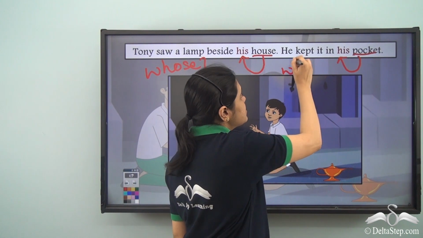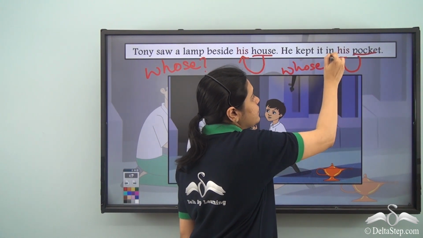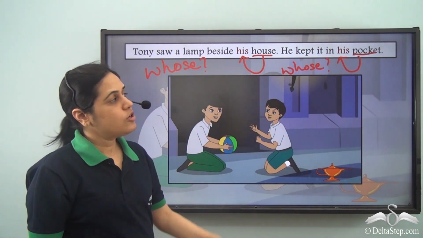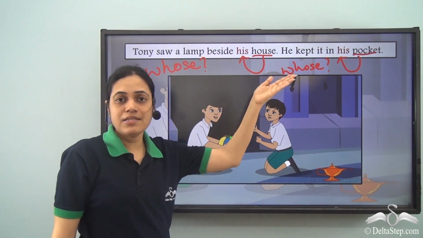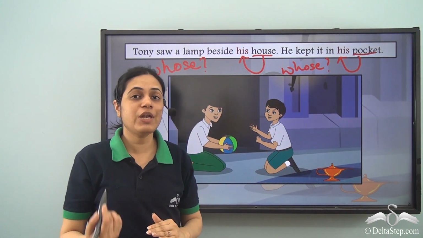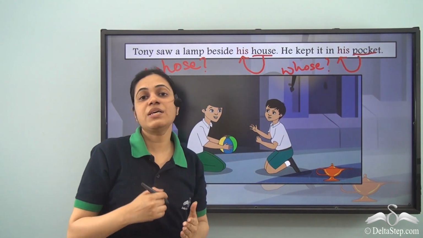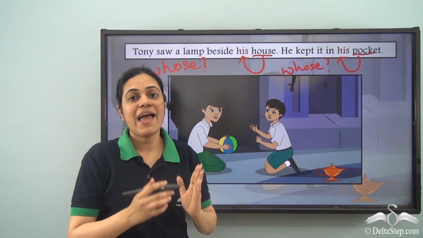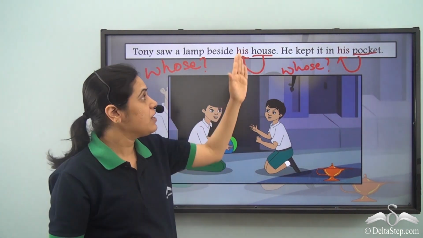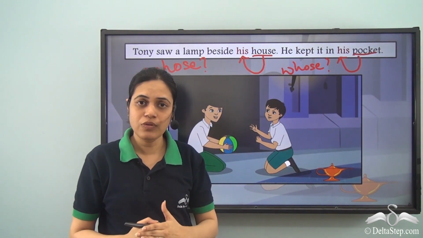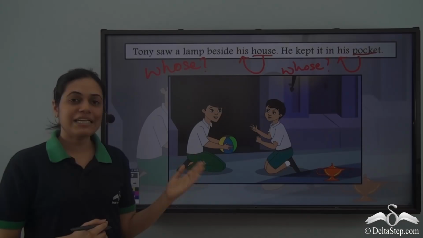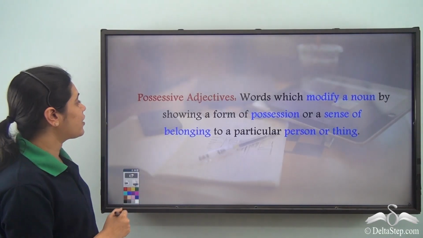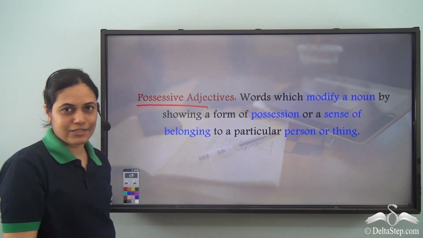It is telling us whose pocket? So over here, his is telling us to whom does the house belong? To whom does the pocket belong? So it is showing belonging or possession. And at the same time, it is also describing the noun. So it is an adjective. These type of adjectives are called possessive adjectives.